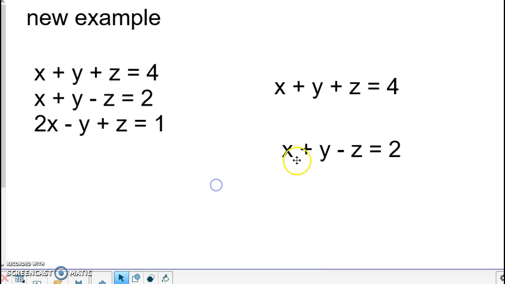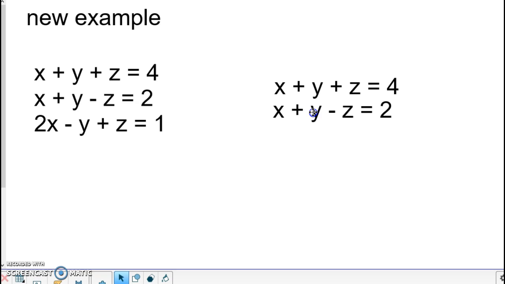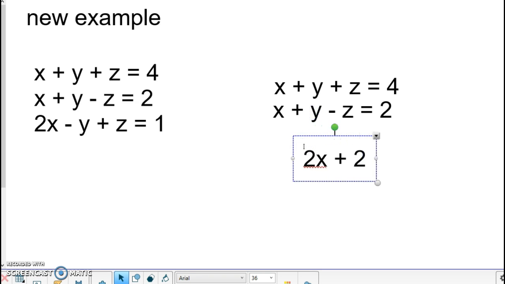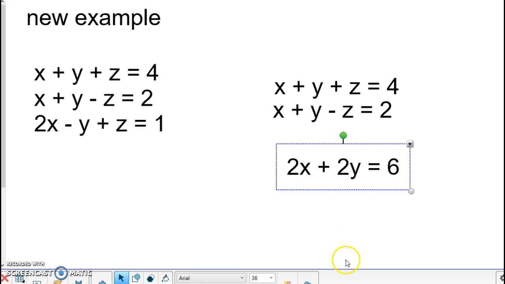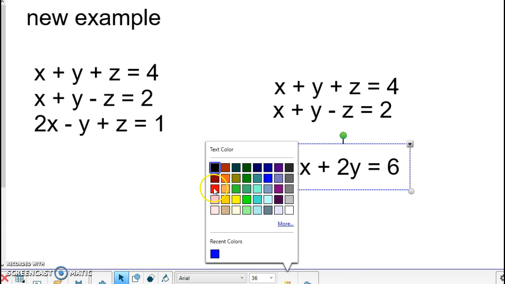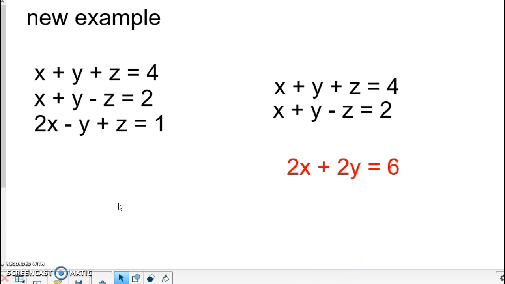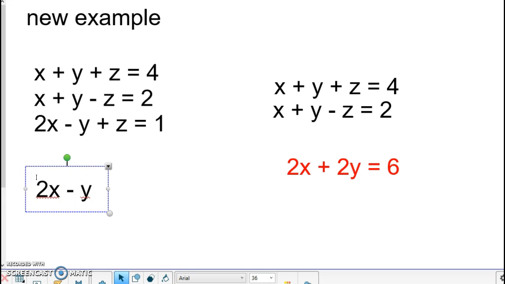All right, put those 2 together, add those up. We're going to have 2x plus 2y. The z's are going to be gone, and it's going to equal 6. So there's one new equation. We'll just make that red so we know that's a new one. I used these first 2. I have to use this third equation. So I have to use 2x minus y plus z equals 1.